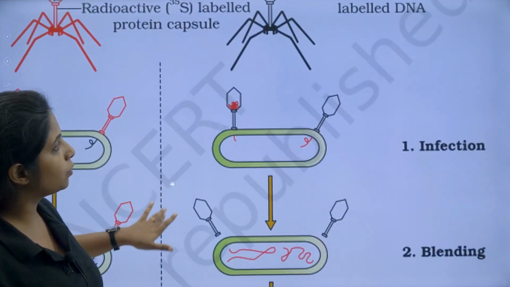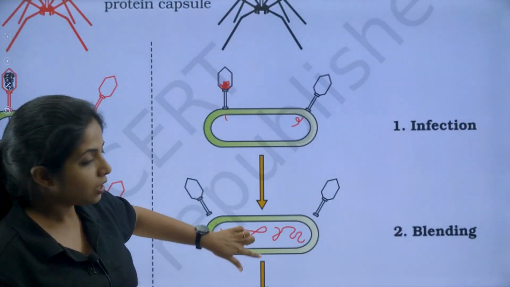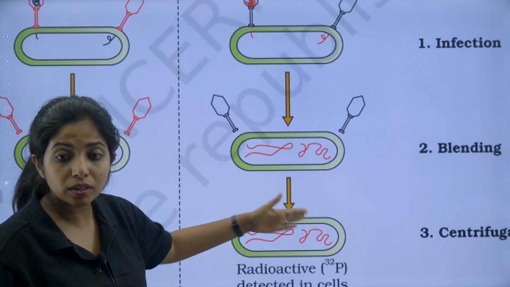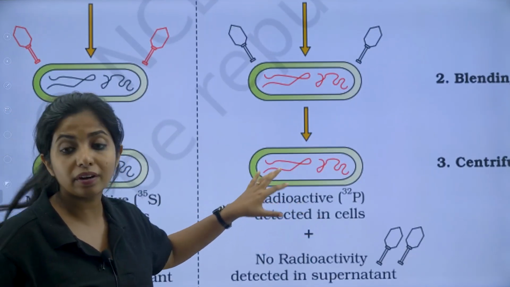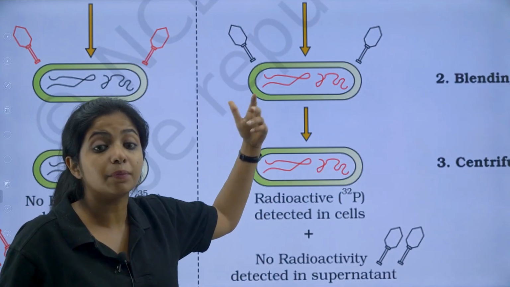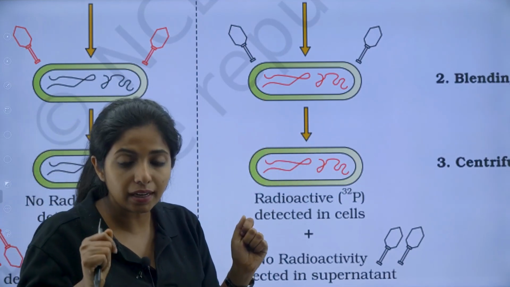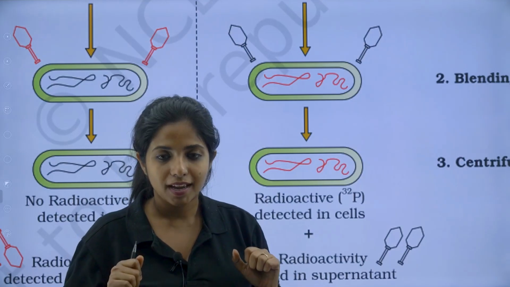And the opposite thing happened over here. Same thing, infected, it passed its genetic material. Now this radioactive genetic material is within the cell. So obviously the cells would be radioactive now. And what makes the cell radioactive, my dear children? The genetic material which was labeled. So it was found that it's the genetic material that is getting transformed. And what is it, my dear children?